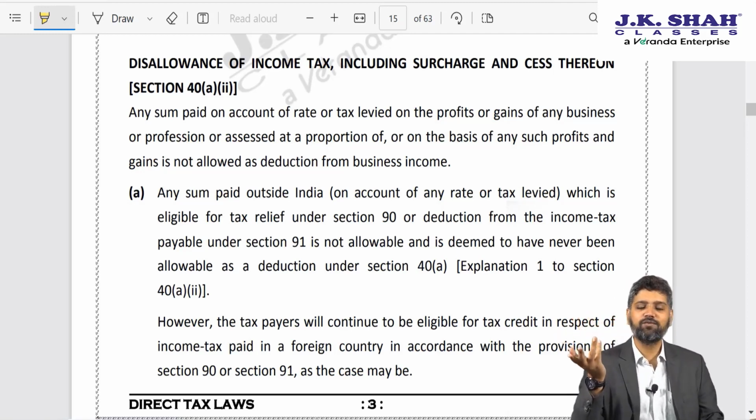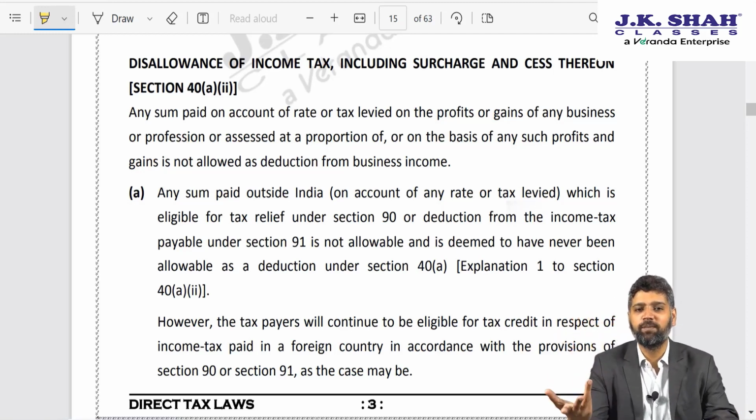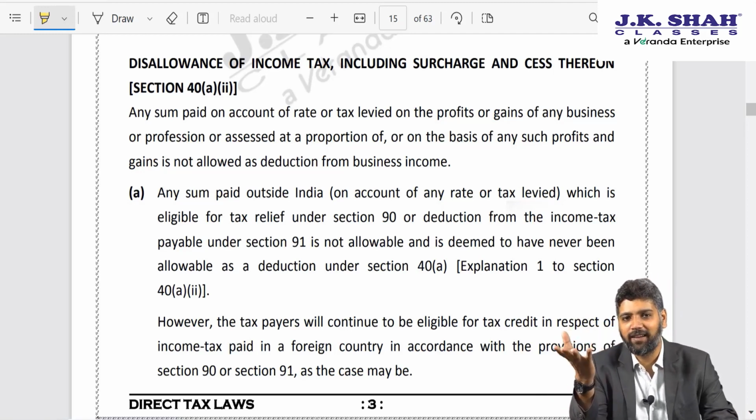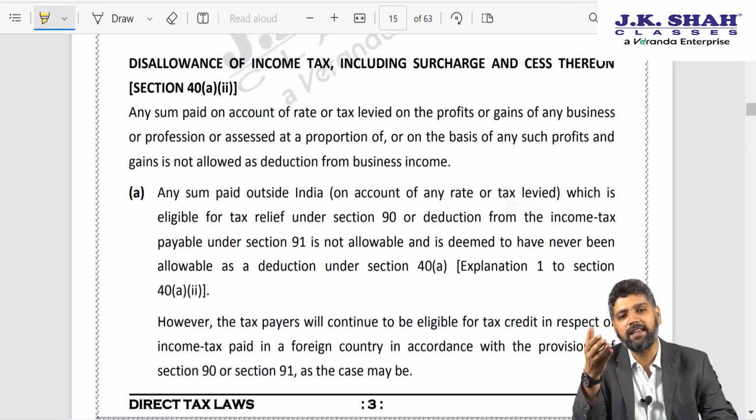I would say, although the student is following the letter of law but not its spirit, or he is following the letter of my instruction but not its spirit. The spirit of what I said was, please don't eat in my class. Although in online lectures you all have the convenience of just switching off video and eating. But that aside, the point is, when the income tax department said that tax is disallowable, income tax is an appropriation of your profits. Income tax can never be allowed as an expense. So resultantly, surcharge and education cess also is not allowable.